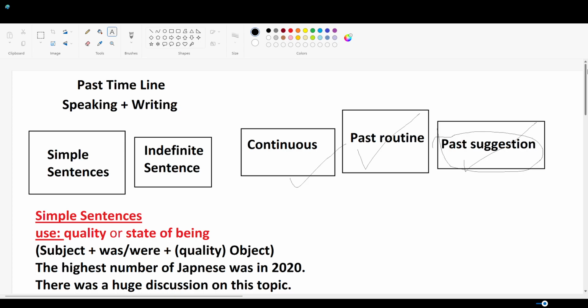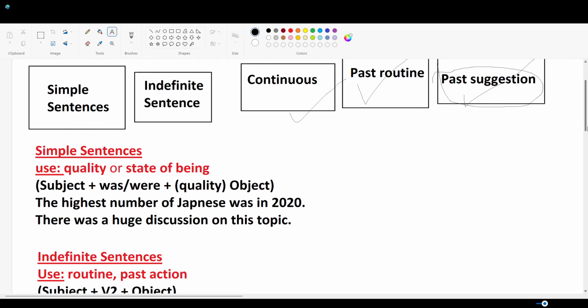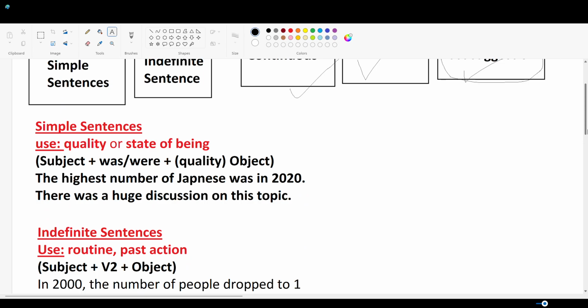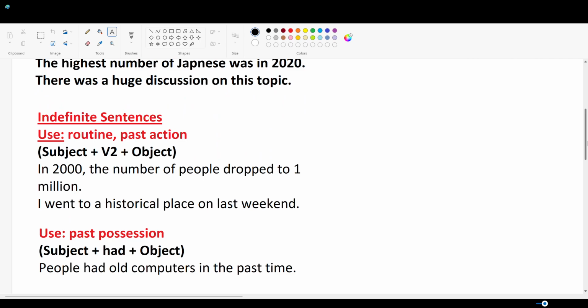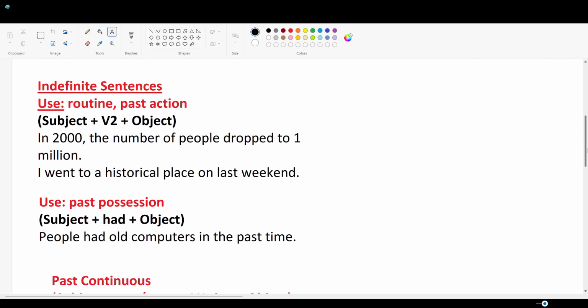The first sentence structure is simple sentence. Let's see what comes as a part of simple structure. These are such structures which show quality or state of being in past. For example, the highest amount of Japanese was in 2020. Same way, there was a huge discussion on this topic. In both of these sentences, there is no action happening. Now, whenever we are talking about actions, we have to use indefinite sentence structure of simple past. That is going to be subject plus second form of verb and object.